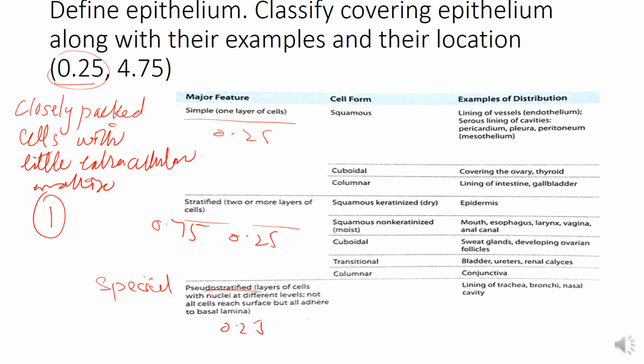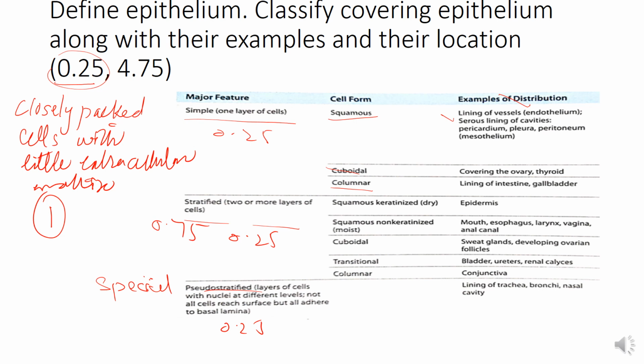Now the examples and their location, the further classification. The simple one is divided into squamous, cuboidal and columnar. Squamous is present in the lining of vessels, and this is known as endothelium. The serous lining of cavities, pericardium, pleura, peritoneum, is called mesothelium. So simple squamous epithelium in the lining of the cavities is known as mesothelium.